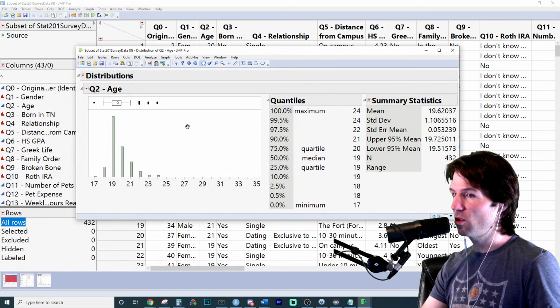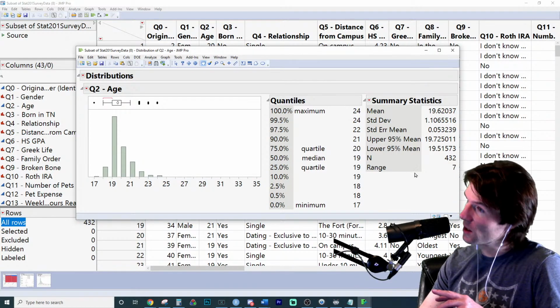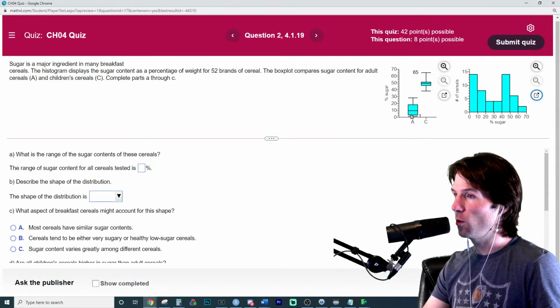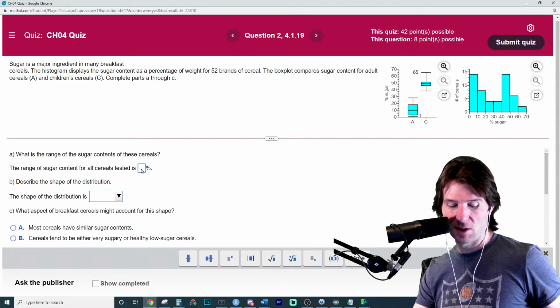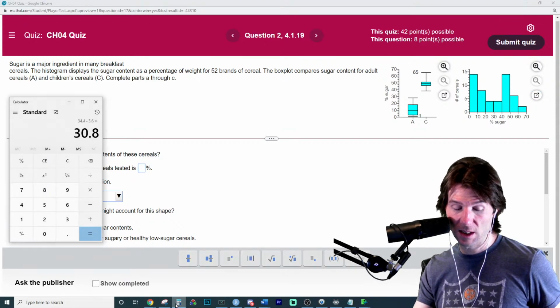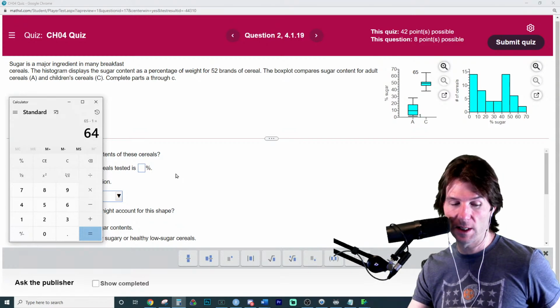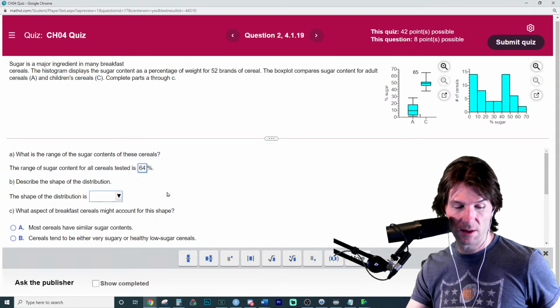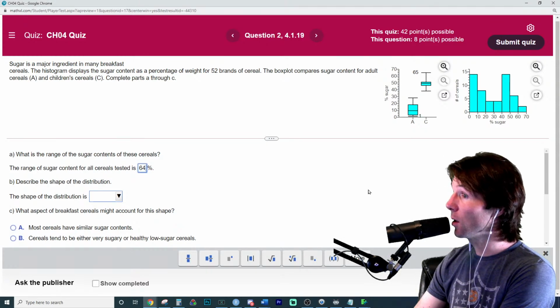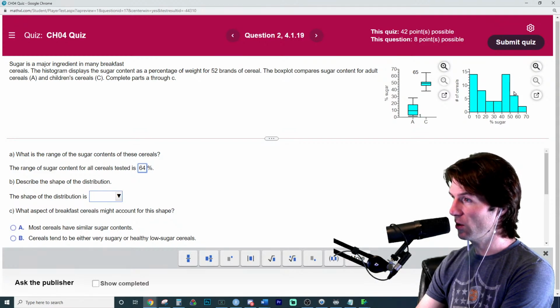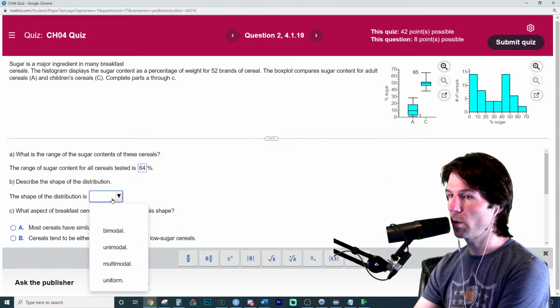So remember, the bins just collect the data. Everything I'm doing right there does not change the range of the data. So when you look at the range of a data set, you also want to go from the min to the max. And 65 minus 1 right there is 64. That's the range of the data, 64%. The shape of the distribution is very bimodal. We see a very strong bimodality to it. So there are 2 peaks. That's where bimodal is seen.